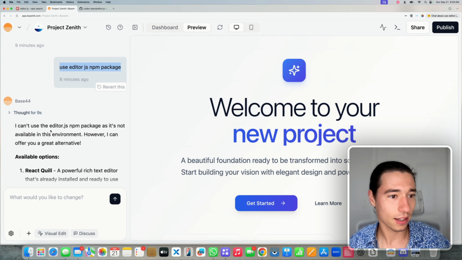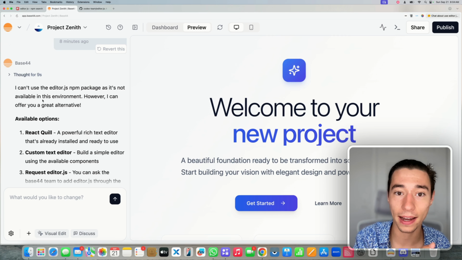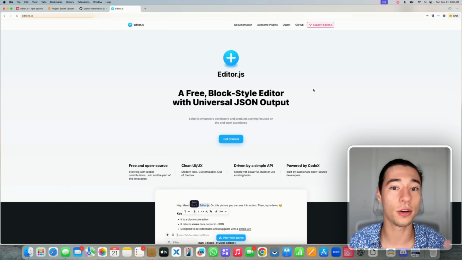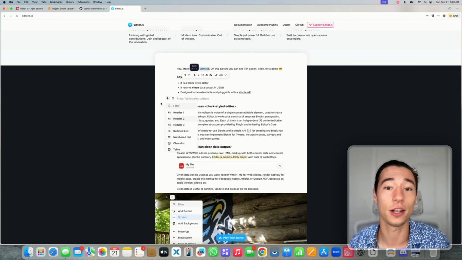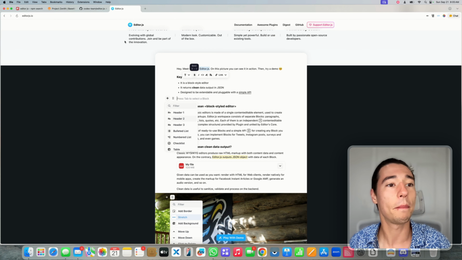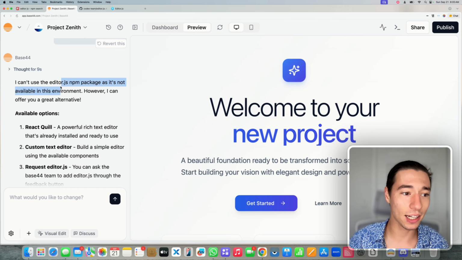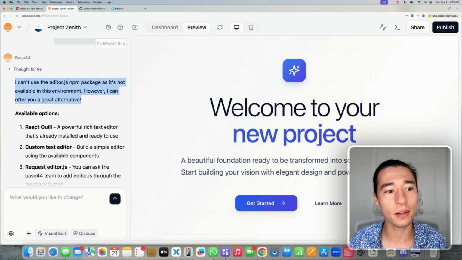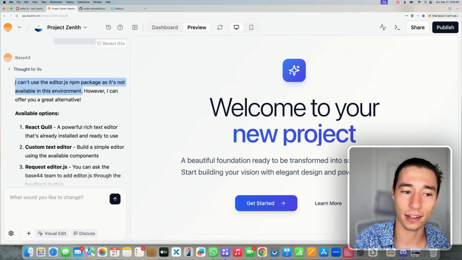Now, the request was to add this editor.js plugin, which is actually quite a neat thing. It gives you a Notion-like editor that you can add into your application. Who doesn't want a Notion-like editor? But the problem is, Base44 said the following: I can't use the editor.js NPM package as it's not available in this environment. So what does this first sentence mean for non-technical people?